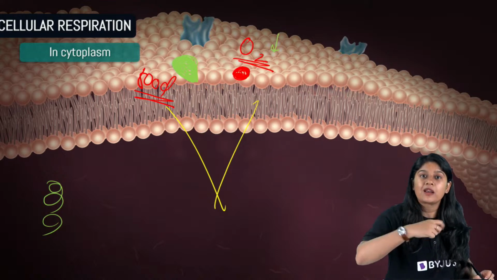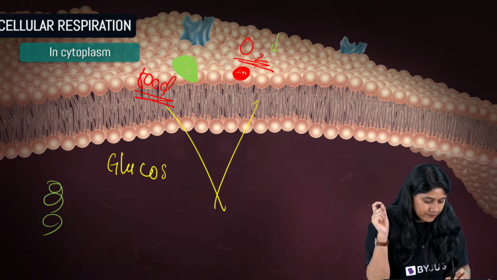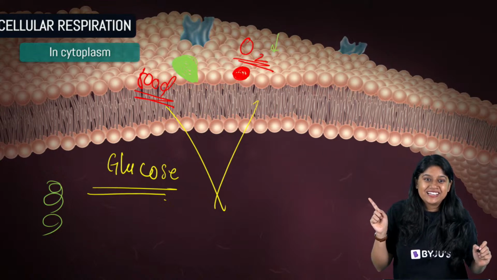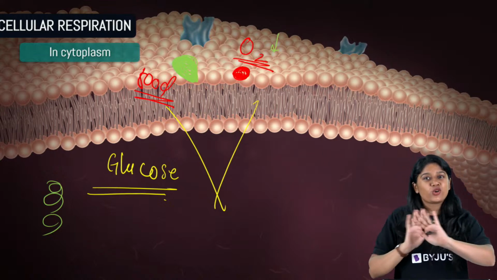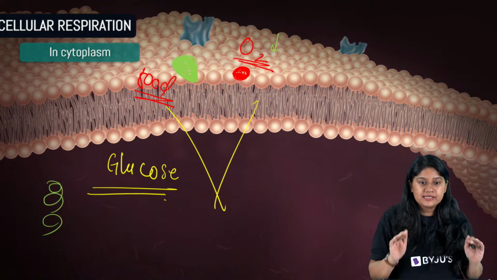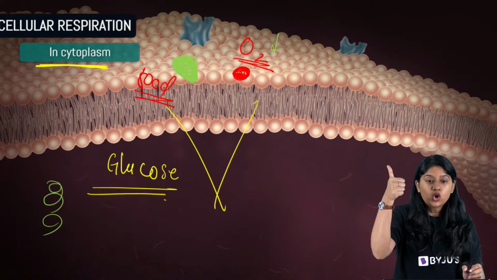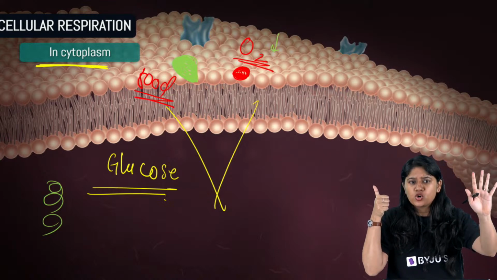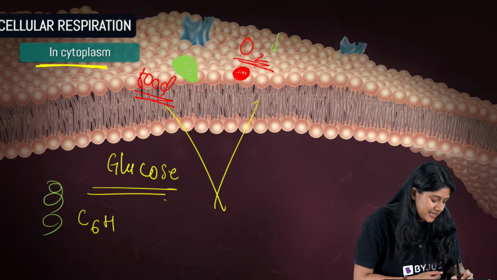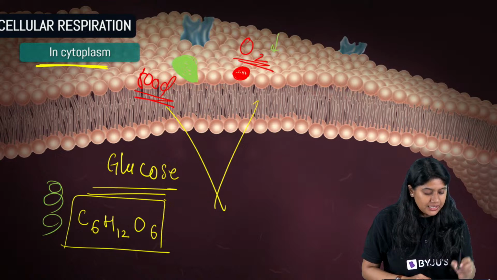Now this food, for our better understanding, we will start calling glucose. Can we start calling it glucose so that we will remember? It's not confusing. We are going really very slow, don't worry. So now what is happening, everyone? Glucose and oxygen are coming inside the cell and entering into the cytoplasm. Let's focus on the glucose first. The formula of glucose is C6H12O6. So now glucose is in the cytoplasm.